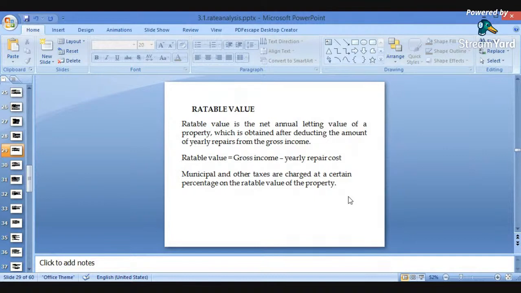Rateable values. Rateable value is the net annual letting value of the property, which is obtained after deducting the amount of yearly repairs from the gross income. After deducting the yearly repair works, the rateable value will be calculated. Municipal and other taxes are charged at a certain percentage on the rateable value of the property. So certain taxes will be laid down on these rateable values.